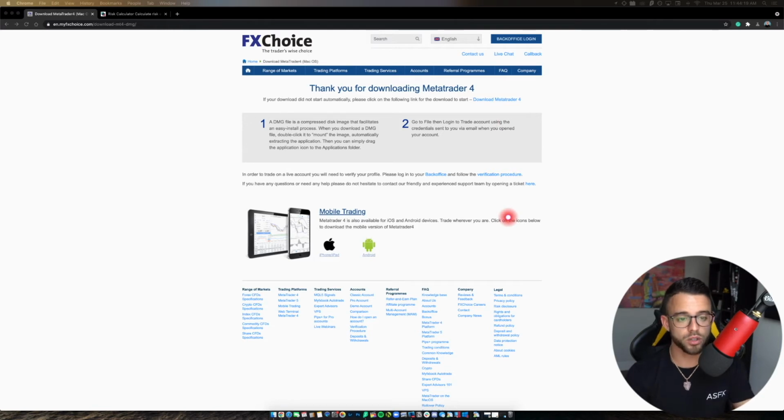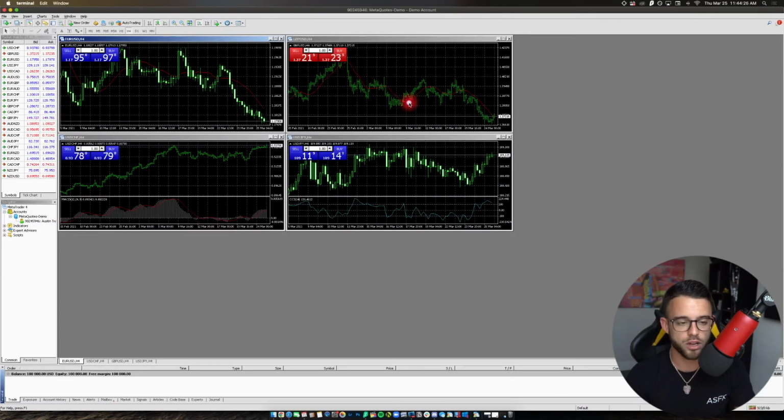Once it's downloaded, you're literally going to drag it into your applications folder. It'll prompt you to do so. And once you do that, you can double click it, open it up, and you'll have MetaTrader 4 pop up on your screen, probably logging you into a demo account just like it did for me here.